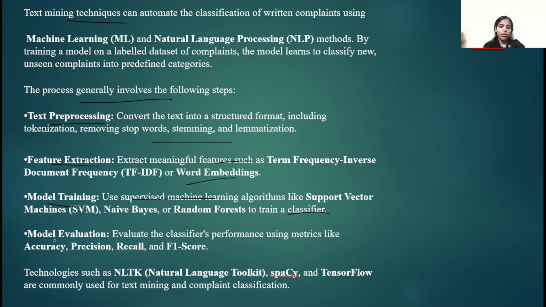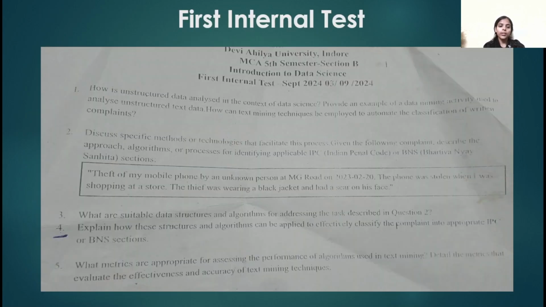Now the fourth is model evaluation. Evaluate the model performance using metrics like accuracy, precision, recall, and F1 score. Technologies such as NLTK, which is the Natural Language Toolkit, spaCy, and TensorFlow are commonly used for text mining and complaint classification. Now let's go to the next question.